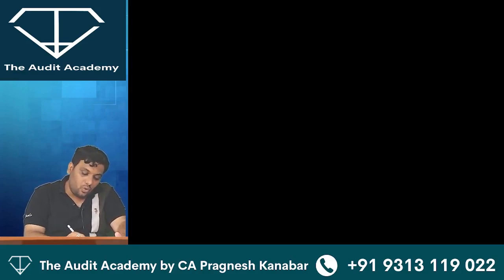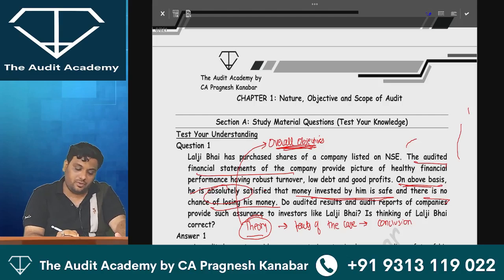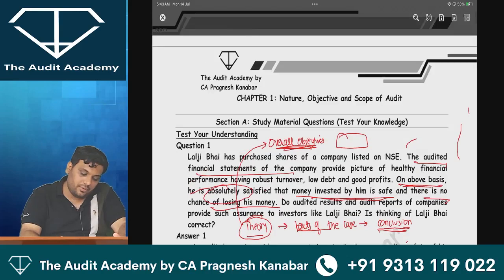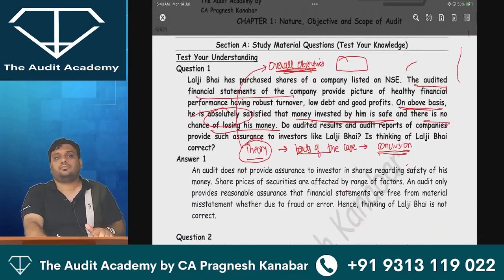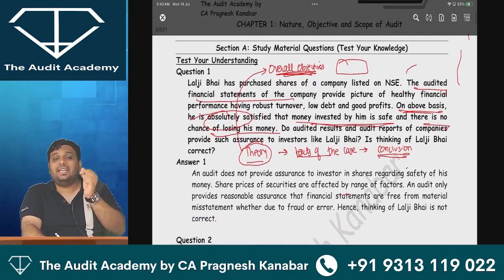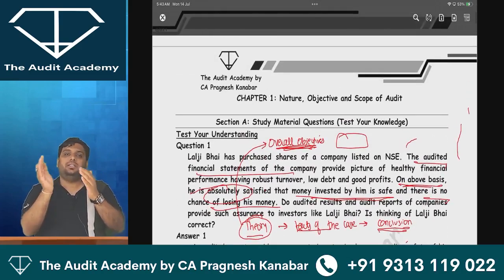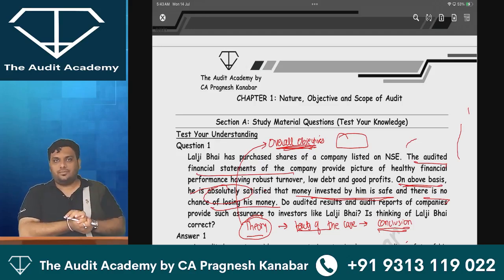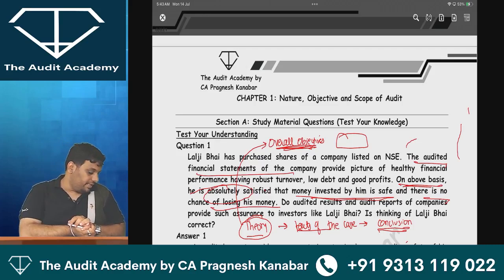Alright. So overall objectives you will write. Okay. Then you will write facts of the case. And then in the conclusion, you will write this particular paragraph, because that is analysis and the conclusion. So any case study should have three parts: theory, facts of the case along with analysis, and then the conclusion. I hope I have made myself very, very clear. Yes or no, sir? Yes, sir.